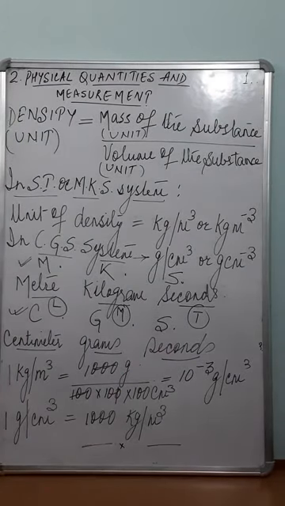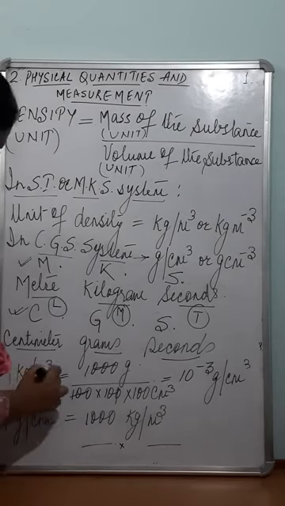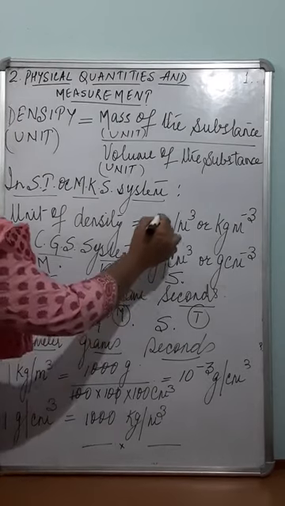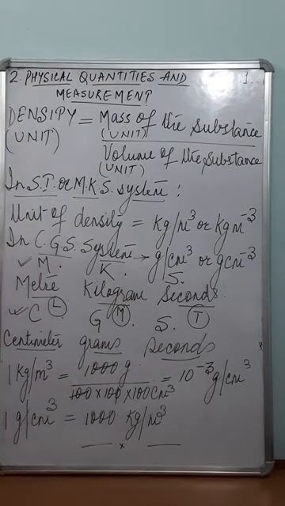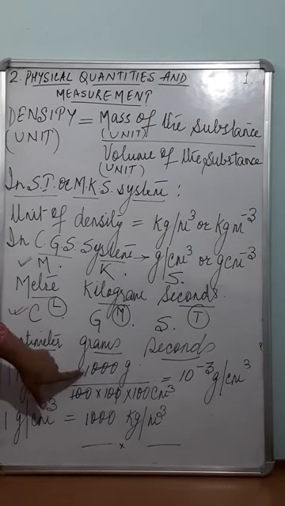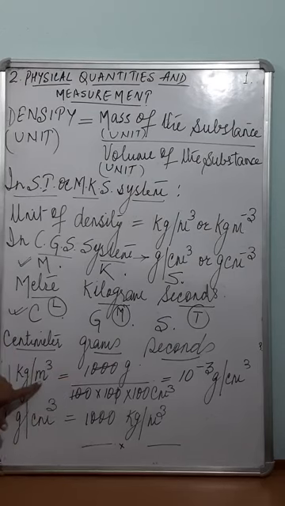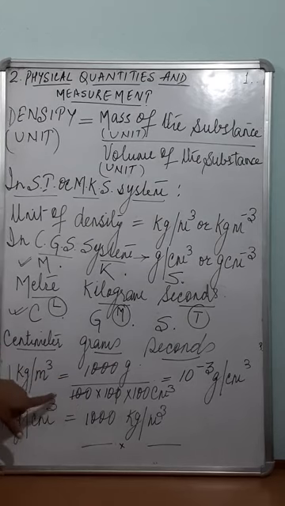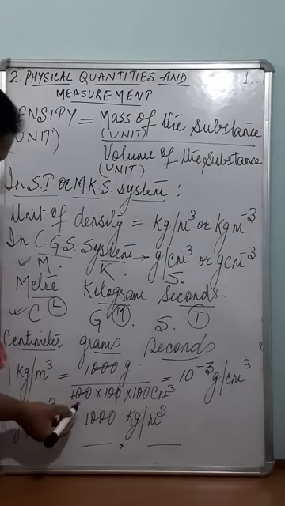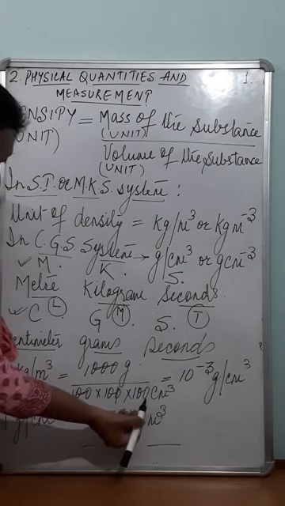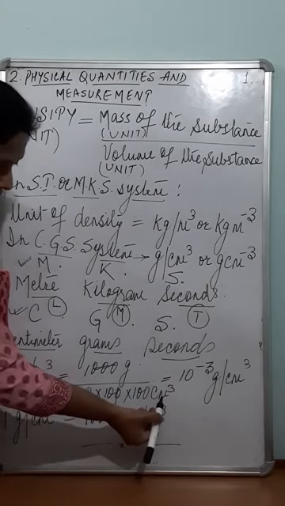Now let us see the equivalence of the two units, kg per meter cube and grams per centimeter cube. Let us start with 1 kg per meter cube. 1 kg is 1000 grams, so 1000 in the numerator, and 1 meter cube, as 1 meter is equal to 100 centimeters, so 100 into 100 into 100 centimeter cube.